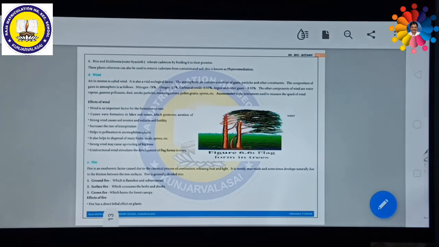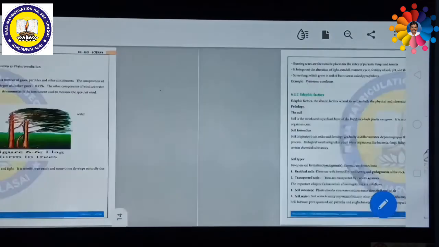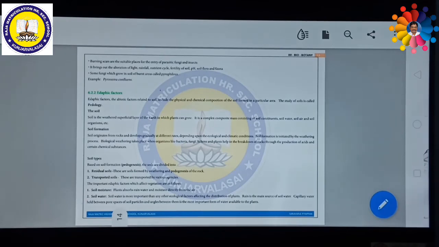Then what are the effects of fire? Fire has a direct lethal effect on plants. If there is any fire, all the plants might be uprooted or killed. Burnt areas are suitable places for entry of parasitic fungi and insects. If a fire has happened, this is very good for the survival of parasitic fungi as well as insects, so they can spread all over. Forest fire brings alteration of light, rainfall, nutrient cycle, fertility of the soil, pH, soil flora and fauna. Everything will be changed due to fire.